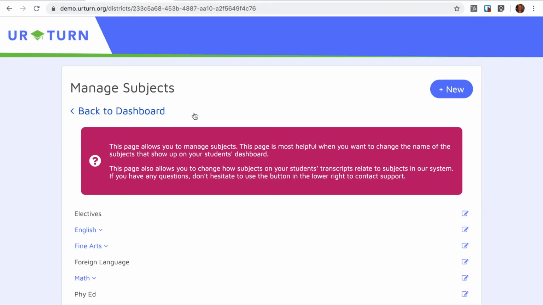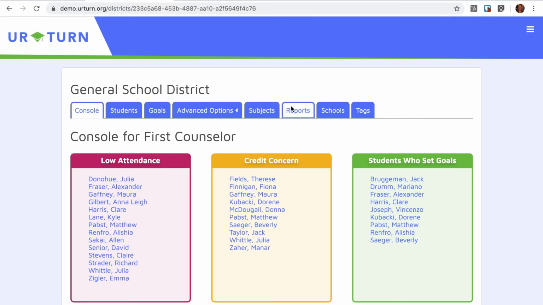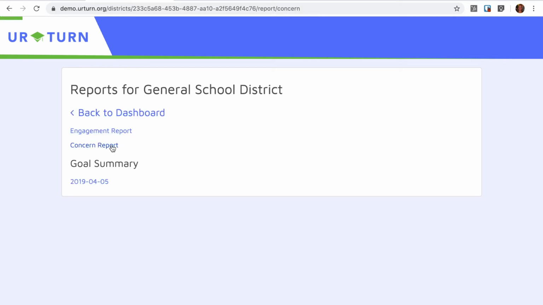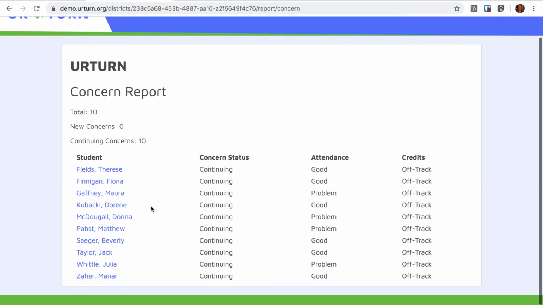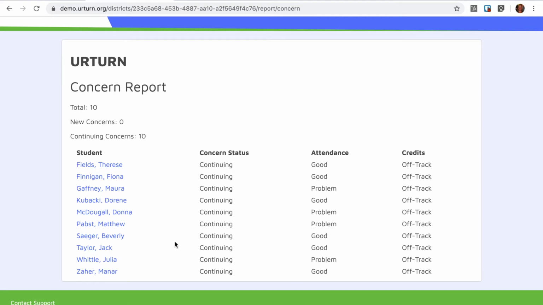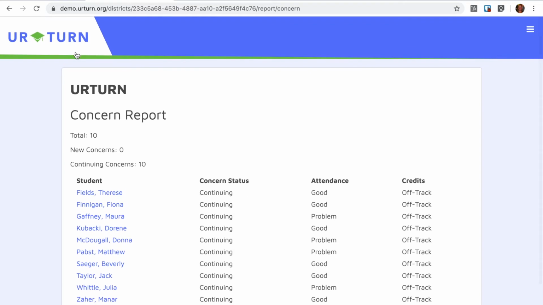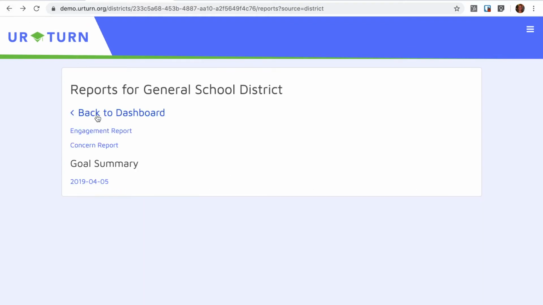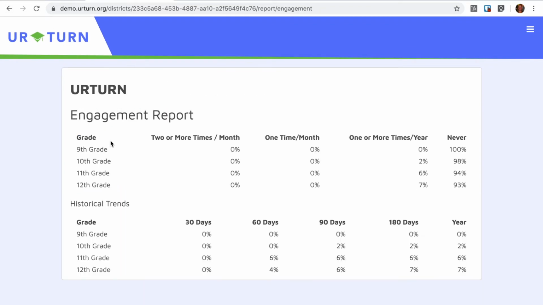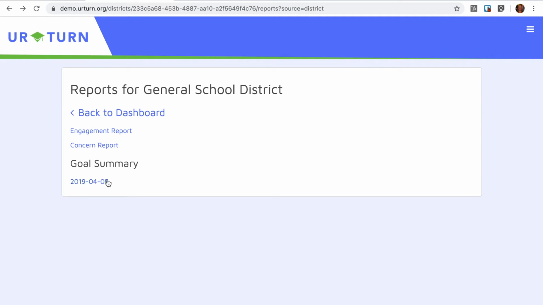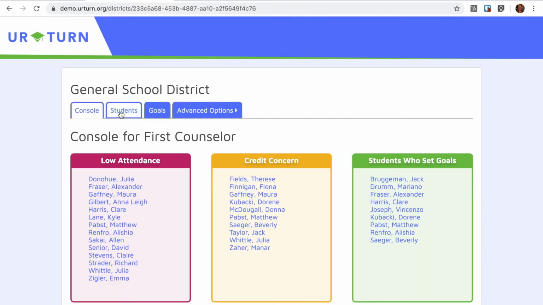As well, on the dashboard, counselors can run reports. So, for example, they may want to run a report of the students that they're tracking each week or each quarter, and share this with other administrators in the school, just to keep an eye on students that they are concerned about. They might see the engagement rate. This is just demo data, but they can see whether and how often students are engaging with their dashboard, and same with the goal settings report.